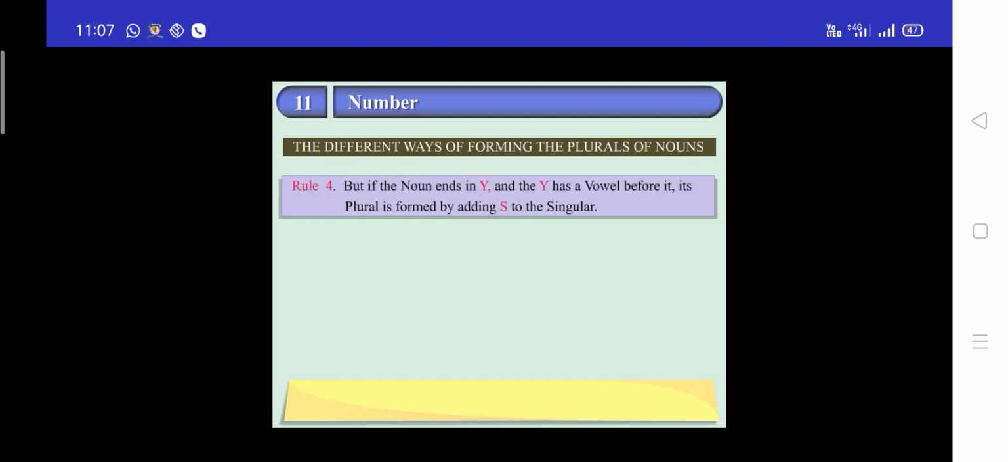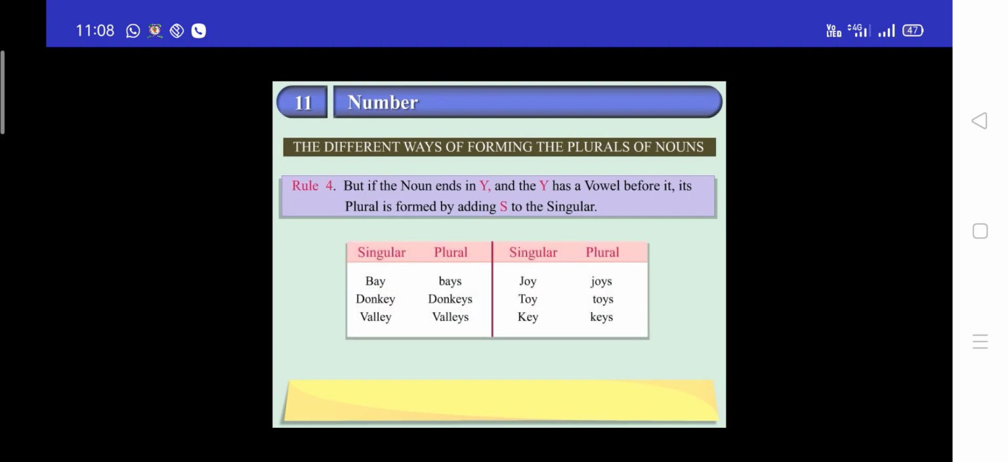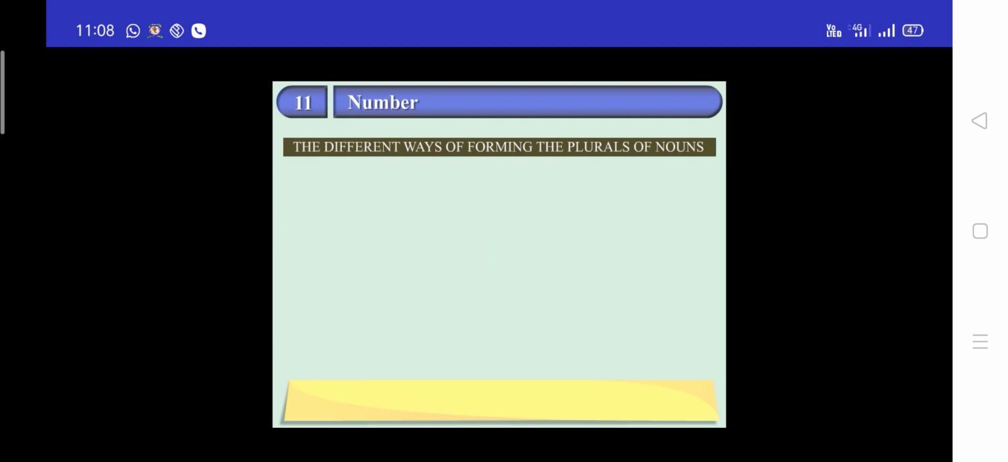Rule 4. But if the noun ends in y and the y has a vowel before it, its plural is formed by adding s to the singular. Bay, bays. Donkey, donkeys. Valley, valleys. Joy, joys. Toy, toys. Key, keys. I'm sure you have understood the difference between Rule 3 and Rule 4 now.